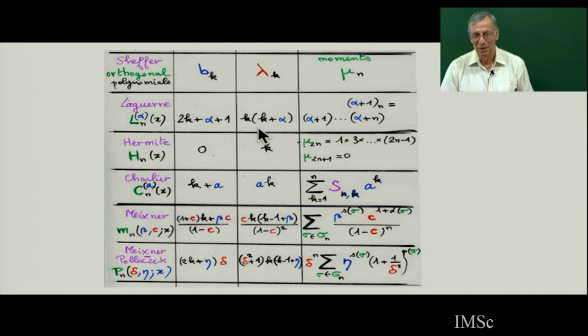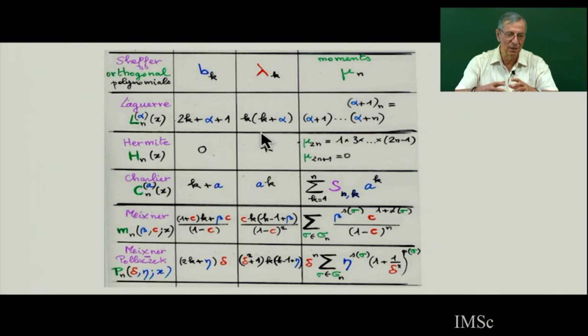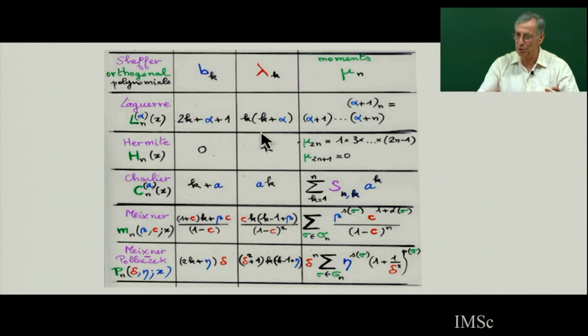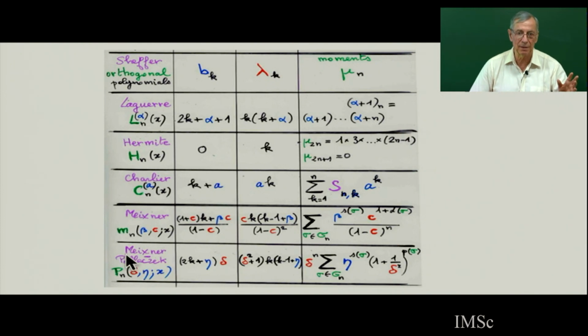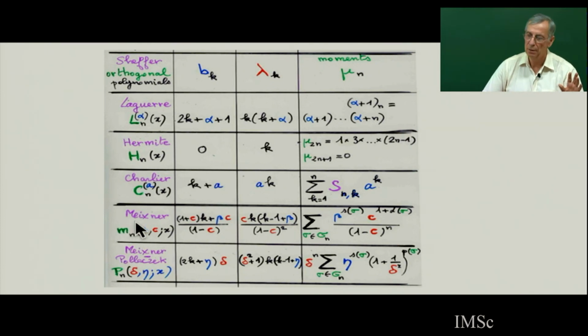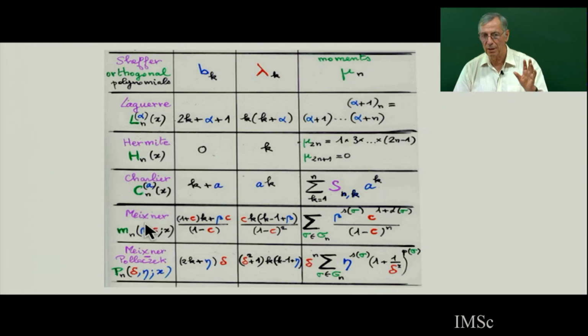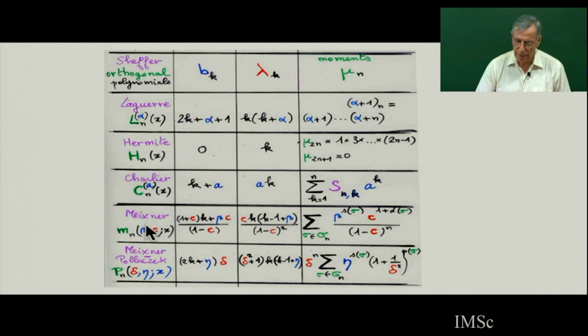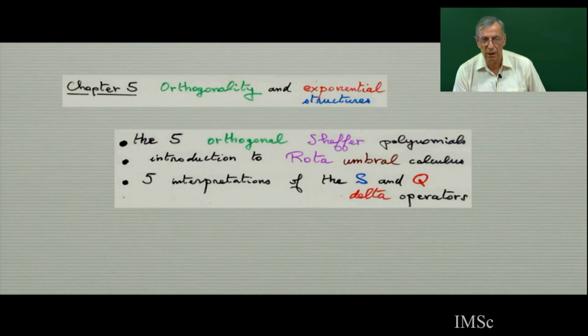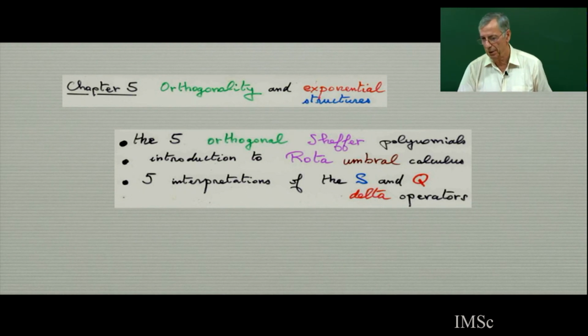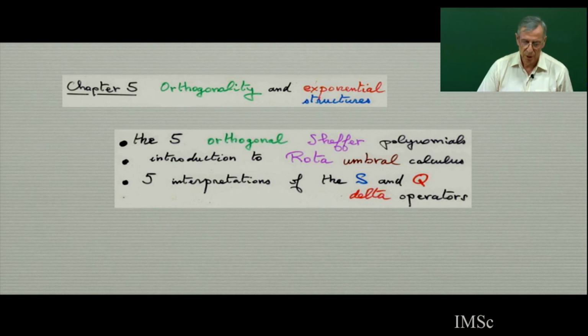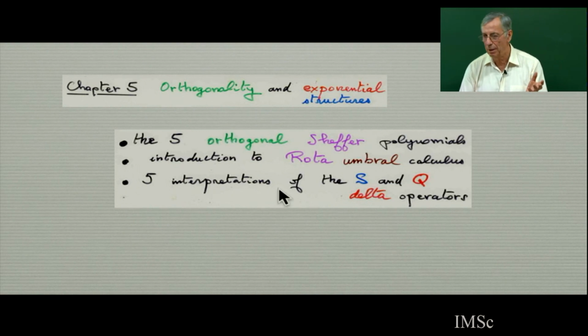Because you make a restriction in the permutation, it is going to be interpreted by permutation with some restriction, and maybe some weight, the parameter. Even with Meixner, there are two parameters. Some special case of Meixner, tangent and secant numbers, appear as special cases of Meixner. So this will be chapter 5 of the class about orthogonality and exponential generating function, especially the five Sheffer plus the Jacobi, which is not Sheffer. And I will introduce you to the Rota umbral calculus.